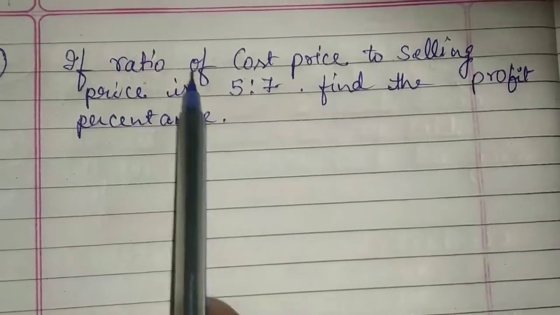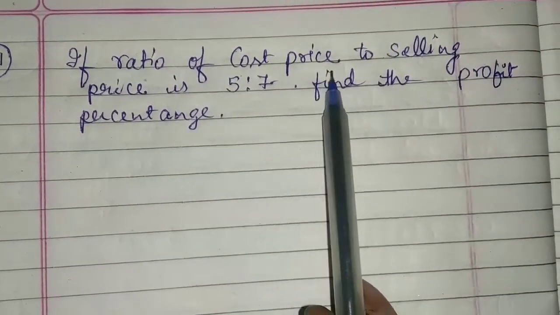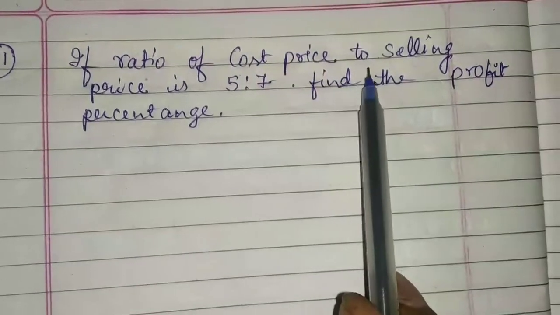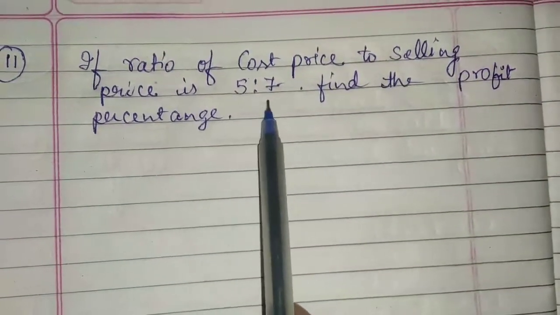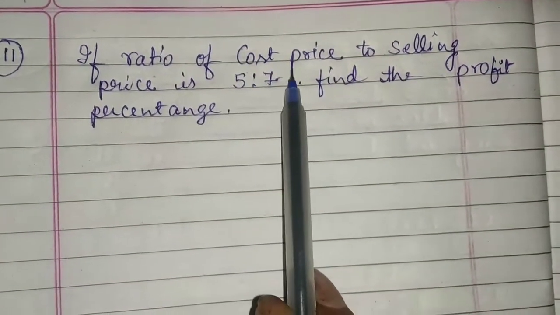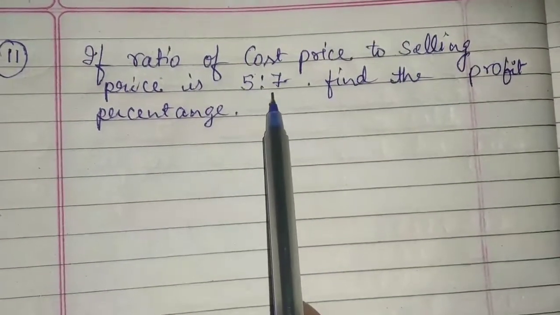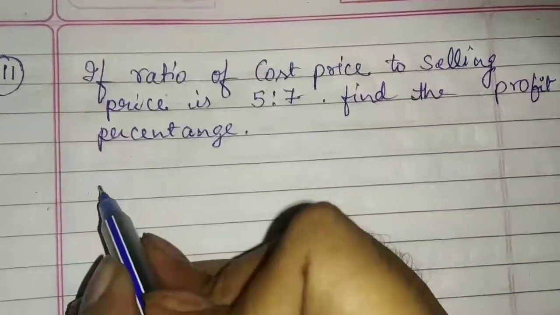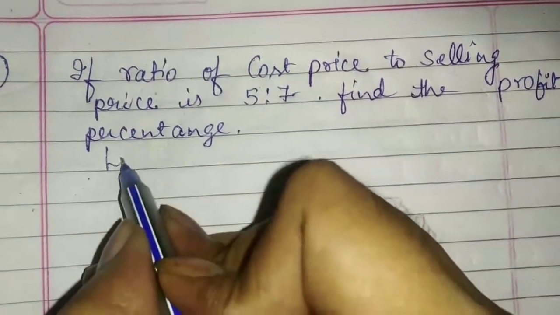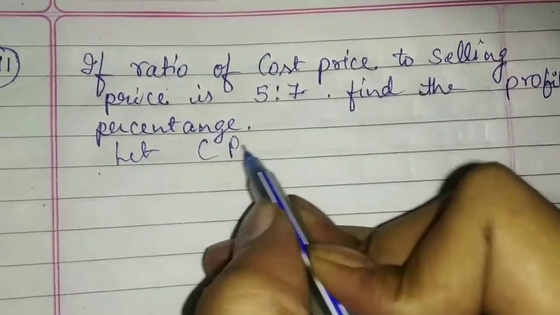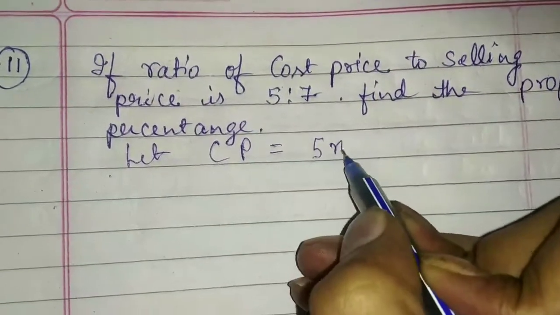Now let's see the next question: if the ratio of CP to selling price is 5:7. Students, you can see here the cost price value is 5 and the selling price value is 7. Because these are in ratio, let CP be equal to 5x.